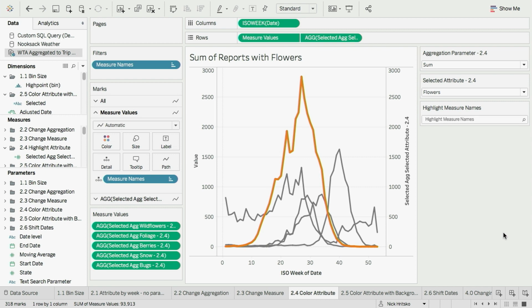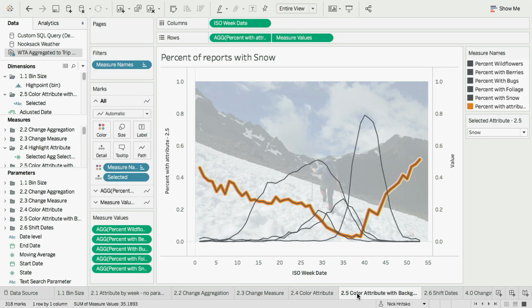Yeah, so we're a pretty visual group, and we love imagery and context, and I think we can kick this up a notch by adding a background image. So here we go. There. Now, as we choose the different measures, we're also going to insert a different beautiful background image.